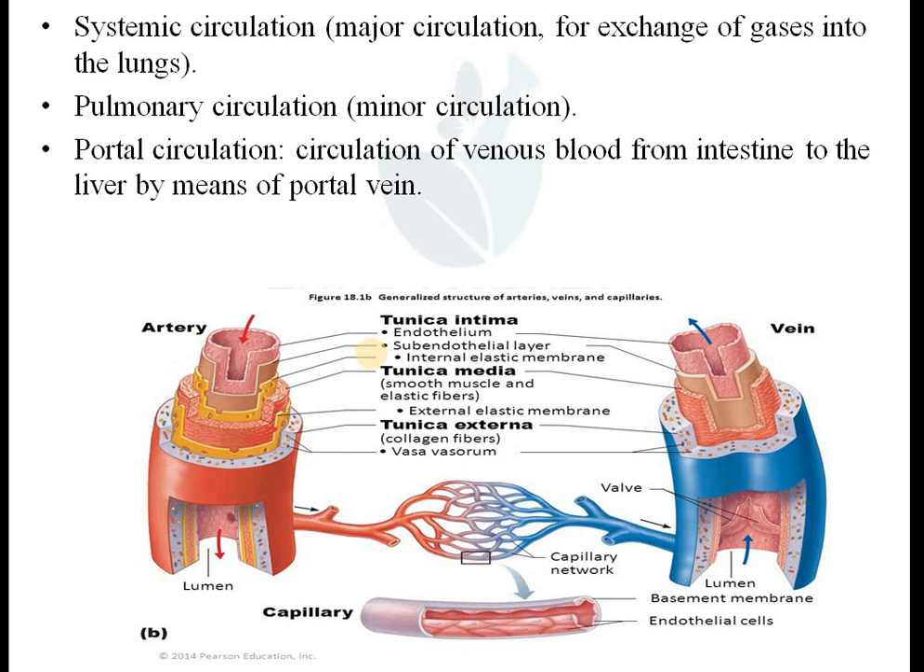Then the inner layer is known as the tunica intima, made of endothelium and subendothelial layer. This is also very important because this layer comes directly in contact with the blood. Again, this layer is similar to the inner layer of the heart.